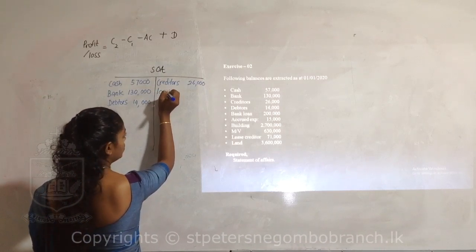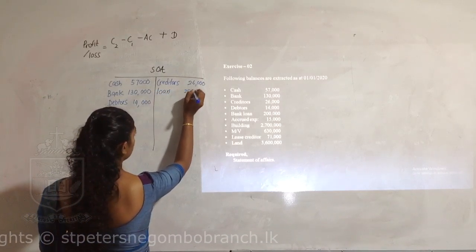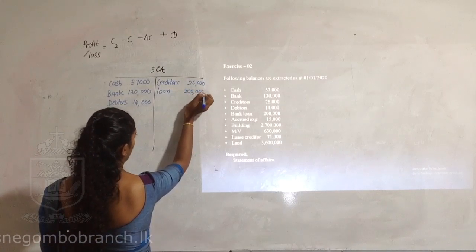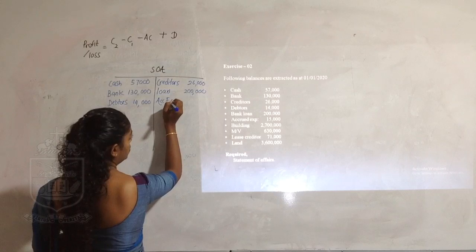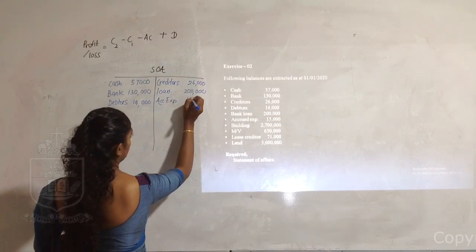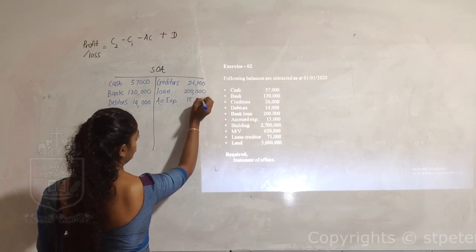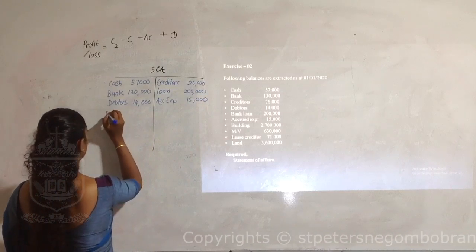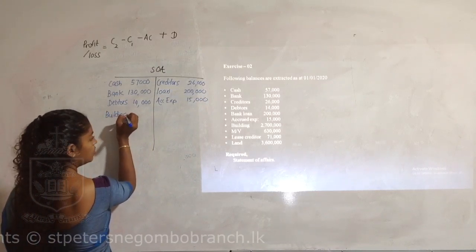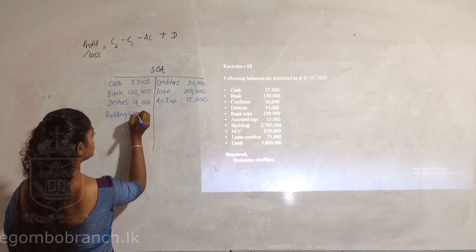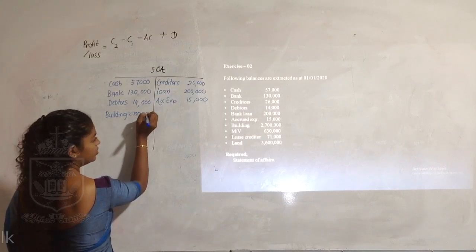Bank loan 200,000. Accrued expenses 15,000 is a liability. Building is an asset, a non-current asset. Value is 2,700,000.